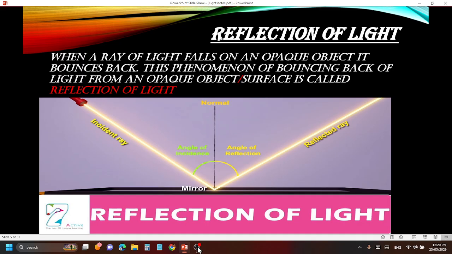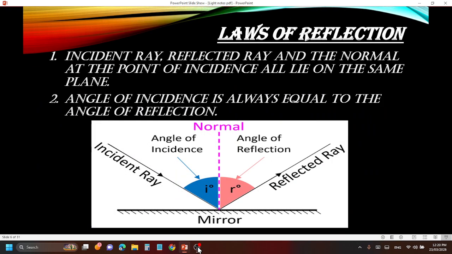The bouncing back of light from an opaque object is called reflection of light. Simple. Sorted. Now let us move to the most important topic of the reflection lesson, that is the laws of reflection. What are the laws of reflection?